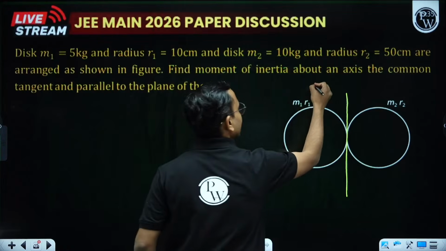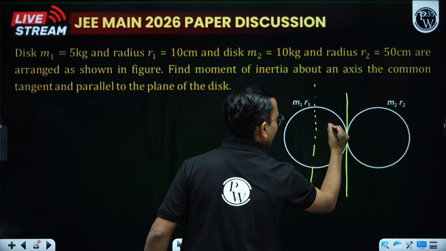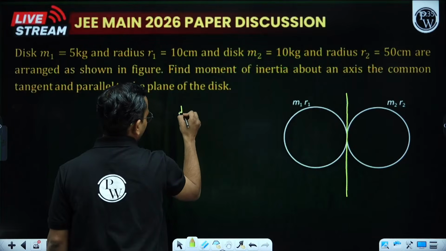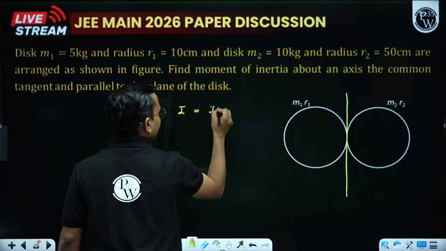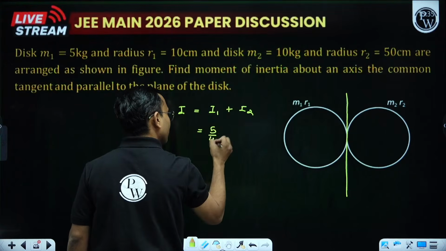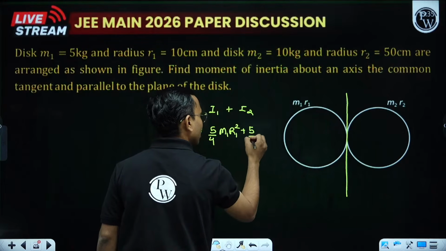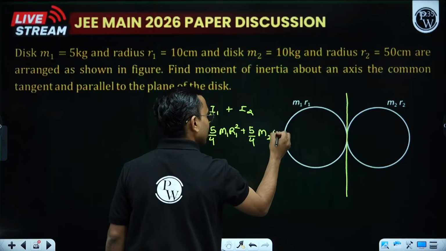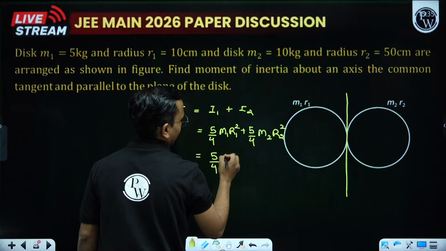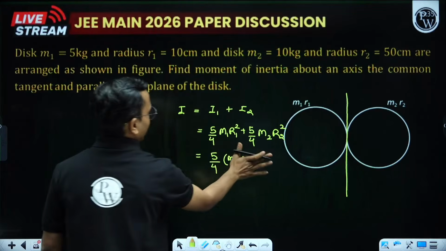Okay, so about this axis it is Mr square by 4. About this it will be Mr square by 4 plus Mr square, so 5 by 4 Mr square. So when I say the total moment of inertia, that is I1 plus I2. What is I1? 5 by 4 M1 R1 square, plus 5 by 4 M2 R2 square for I2. So this becomes 5 by 4 M1 plus M2. Sorry, not M1 plus M2.